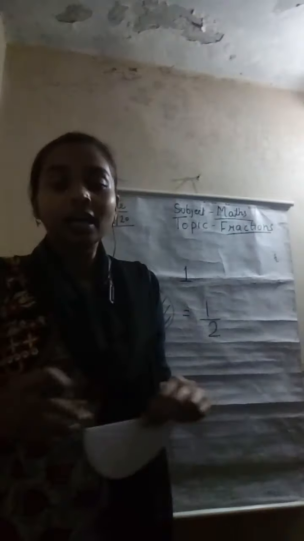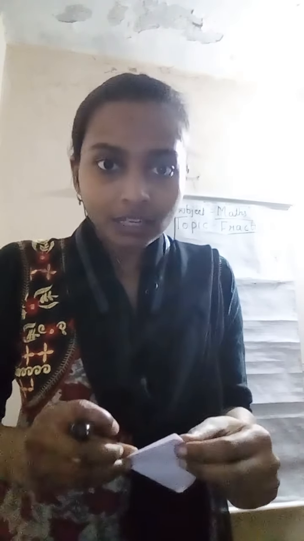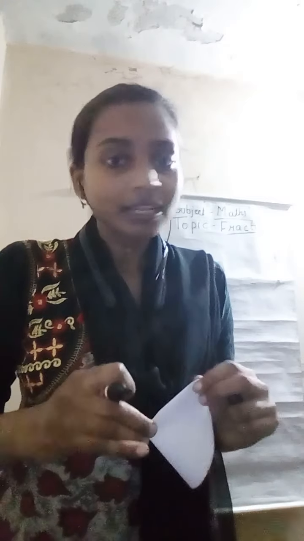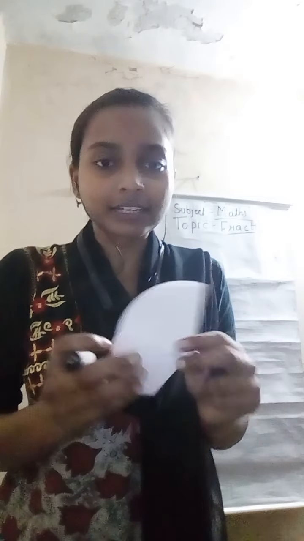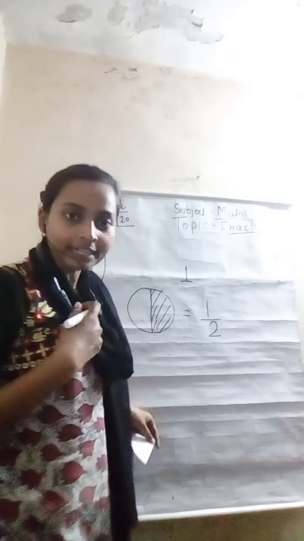Now children, if Naitik came to me and said, ma'am, I also want one part of this circle, तो मैंने क्या किया? I divided it into parts, ठीक, and one part मैंने रखा.